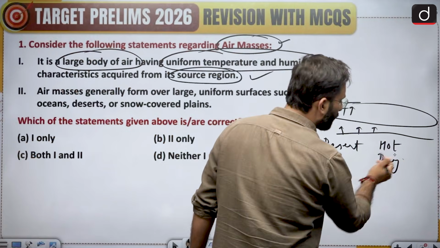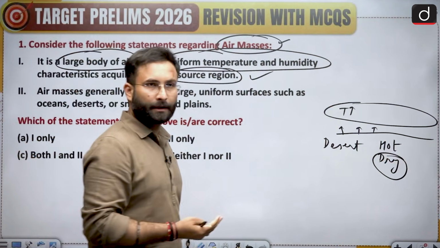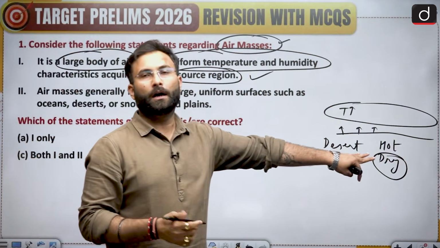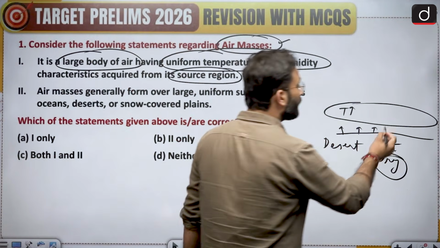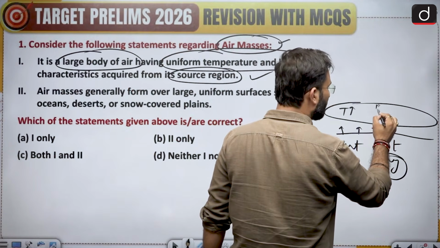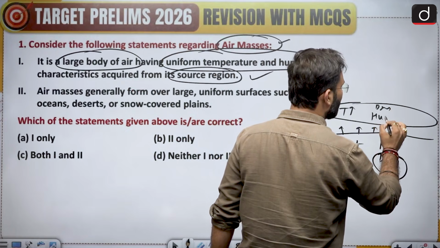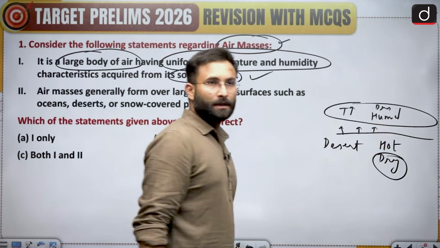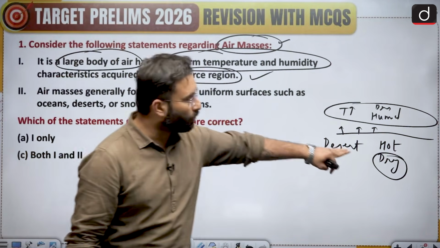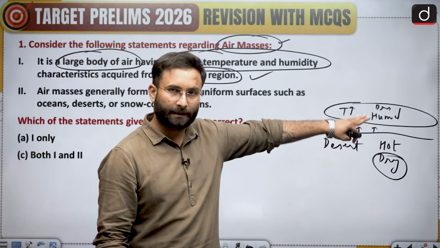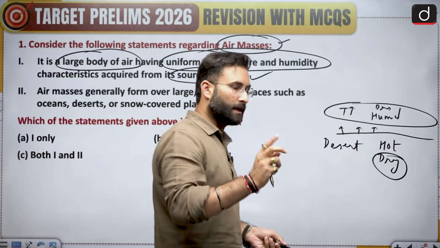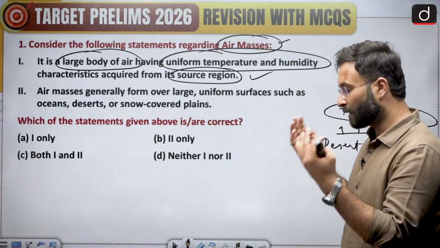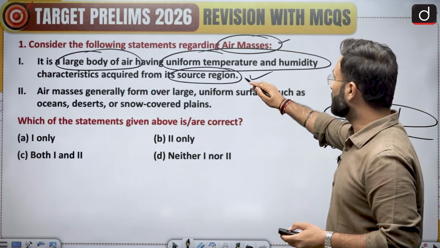But when we are talking about the humidity related part, obviously there is no water or any kind of moisture available in the desert. So this particular air mass will be dry, that means it will have less humidity, right? So that is what has been said, that because of the source region, they have particular characteristics which are uniform in nature throughout the large body of air mass. That is called an air mass, or a large body of air pocket, which is called an air mass. So statement 1 is correct.